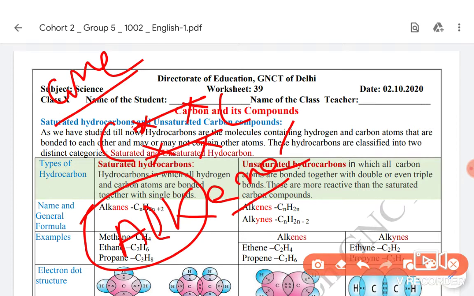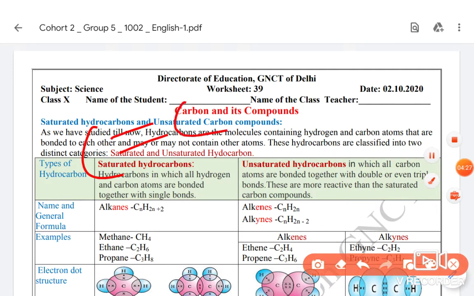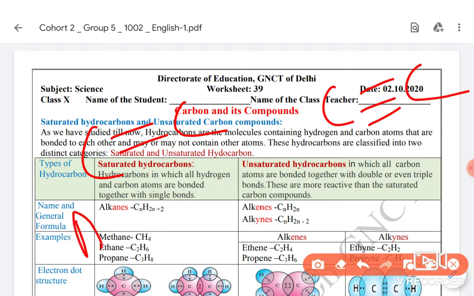If two carbons are sharing a double bond, that means two pairs of electrons. But if they are sharing three pairs of electrons with another carbon, then it will be a triple bond. So basically C double bond C and C triple bond C, those two are unsaturated hydrocarbons. In the double bond case, alk is the prefix, and the suffix will be ene.